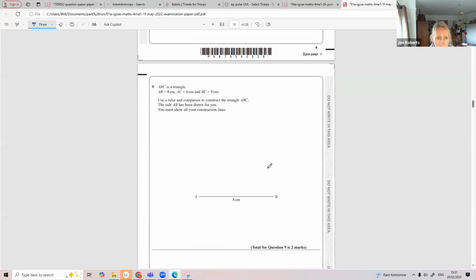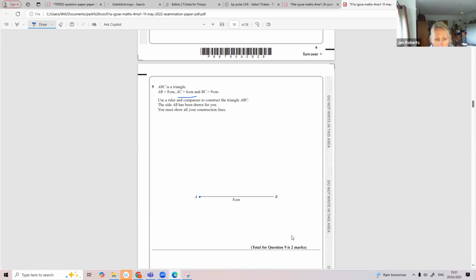So we want to draw a triangle just using compasses, really, and a ruler to draw up our straight lines. The triangle's got to be 8 centimetres by 6 centimetres by 9 centimetres. So what I would do, this bottom line is already 8 centimetres. I'd open up your compass so it's 6 centimetres long. And I know that AC is 6 centimetres long.